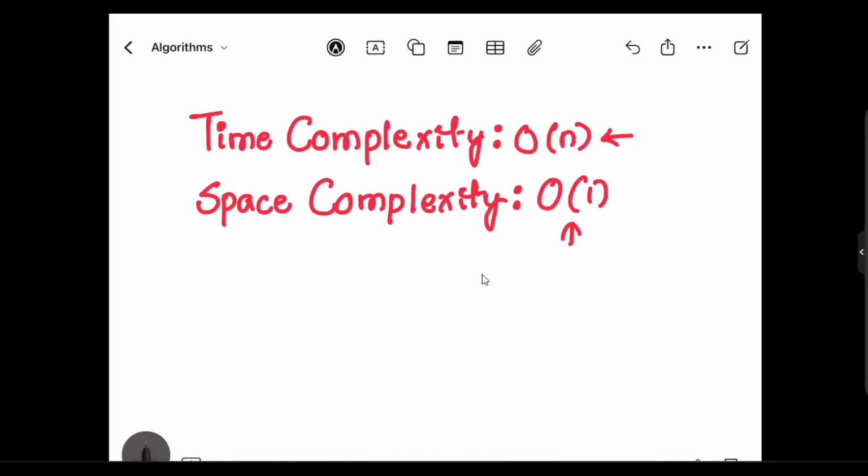Next, we will be discussing the coordinate compression algorithm.